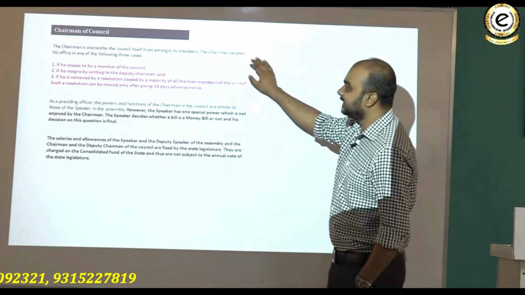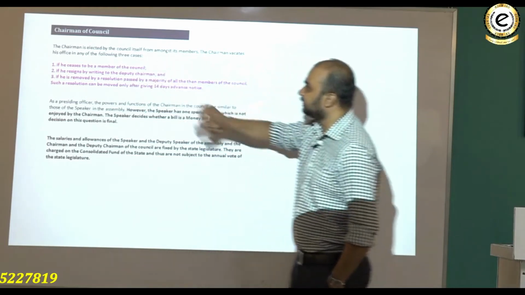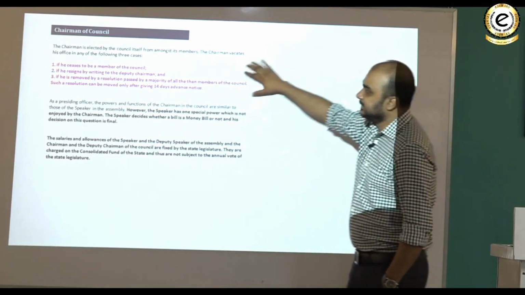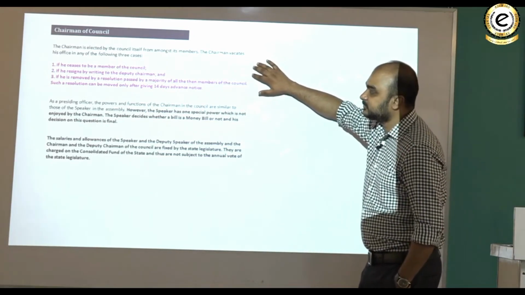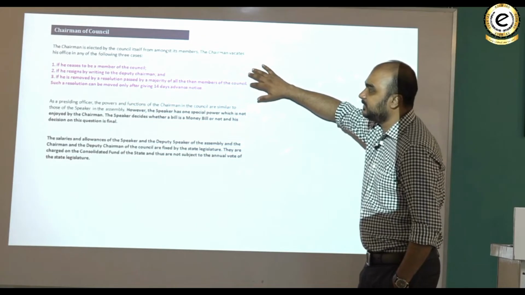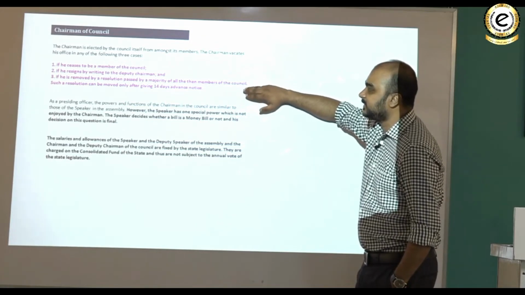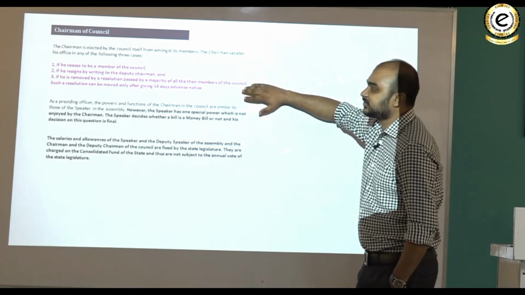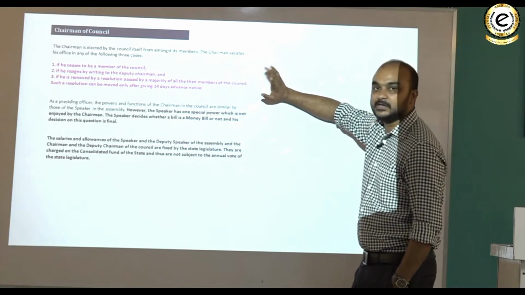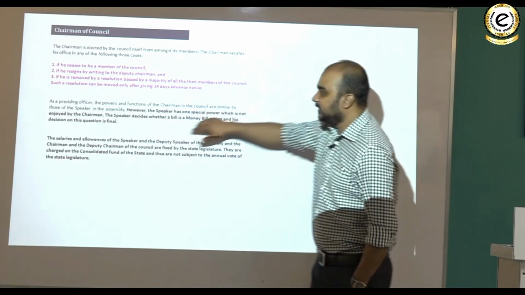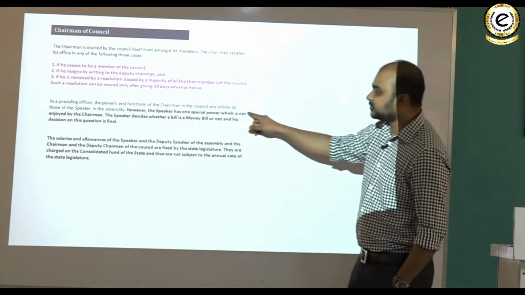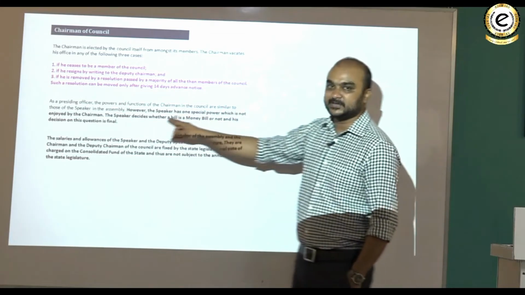The chairman vacates his office in any of the following 3 cases. Let's have a look at this. If he ceases to be a member of the council, if he resigns writing to the deputy chairman, and if he is removed by a resolution passed by a majority of all the then members of the council. Such a resolution can be moved only by serving a 14 days notice in advance. As a presiding officer, the powers and functions of the chairman in the council are similar to that of the Speaker in the assembly.